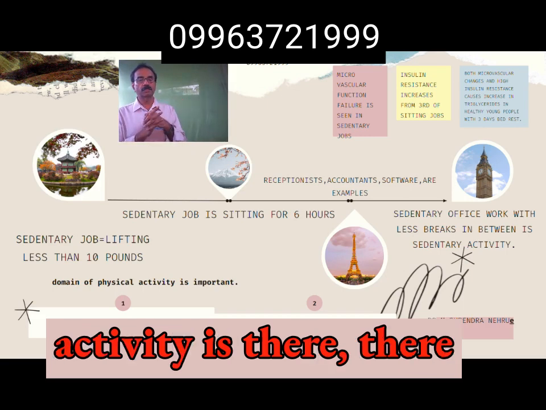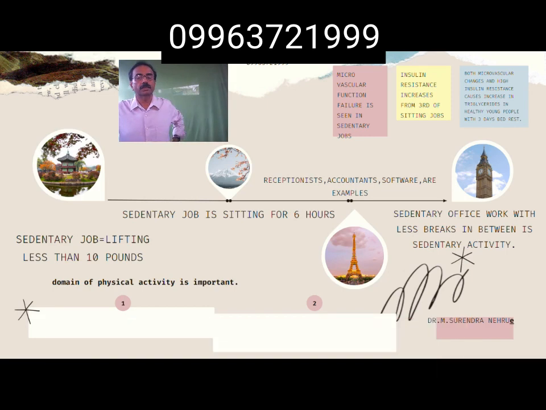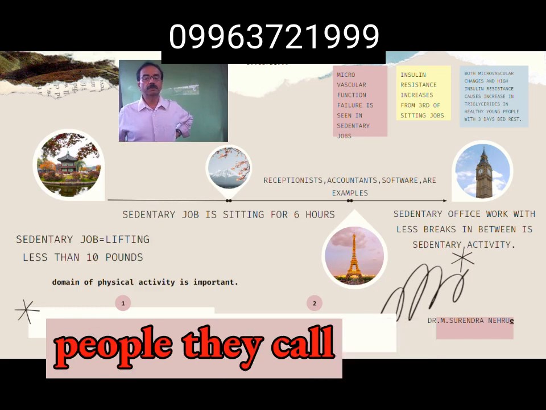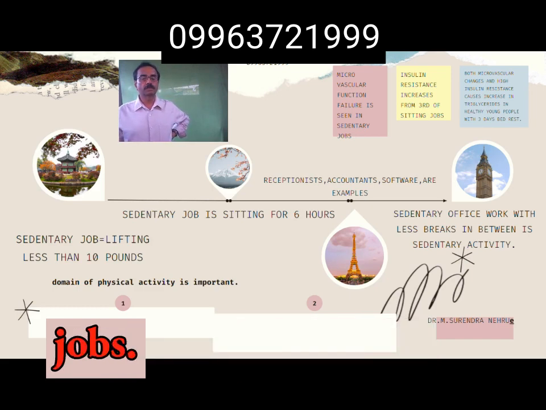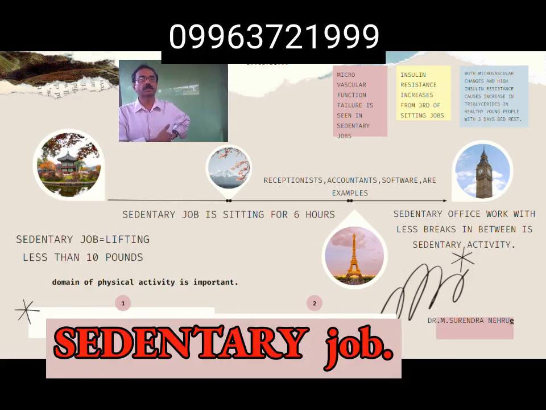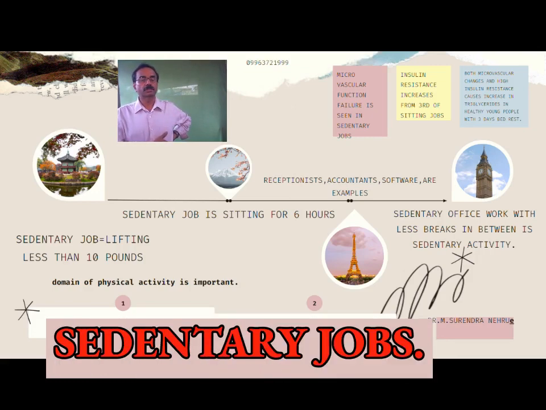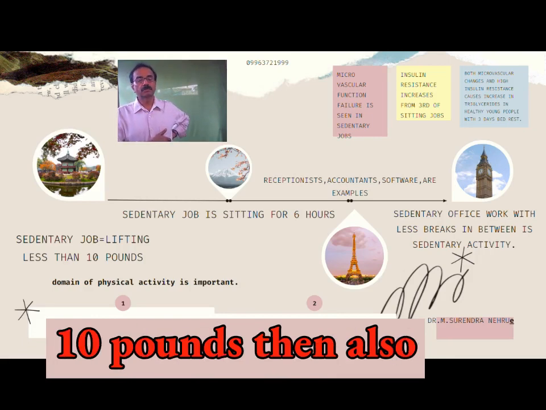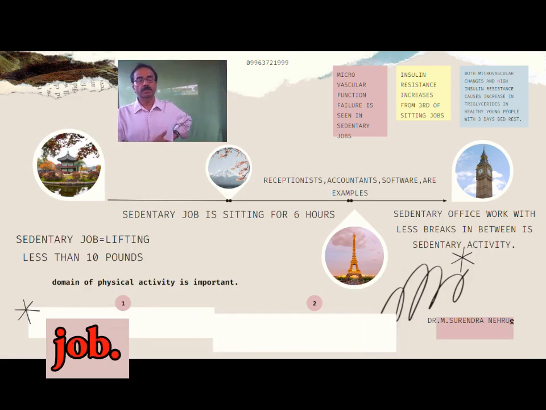The jobs that people do nowadays are receptionist, accountant, software and long-haul driver. These people come under sedentary jobs. That is a job wherein you are sitting for more than 6 hours. All sitting jobs come under sedentary jobs. Lifting less than 10 pounds also comes as a sedentary job.